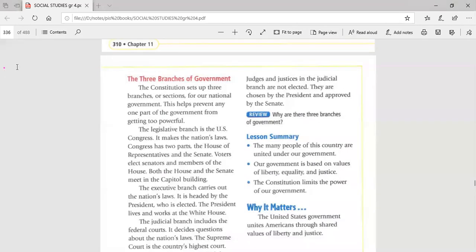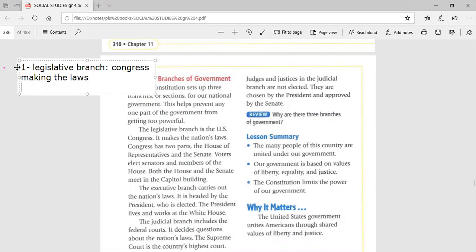I'm going to write for you the three branches of the government here. Number one, legislative branch. The legislative branch is held by the Congress, and it is responsible for making the laws. This is the legislative branch. Okay, the second branch is called the executive branch. This is the second branch in America.